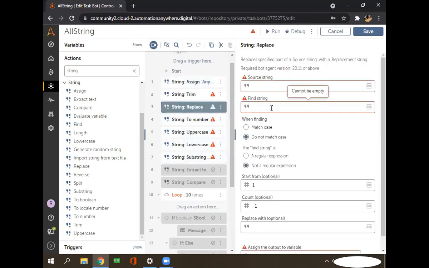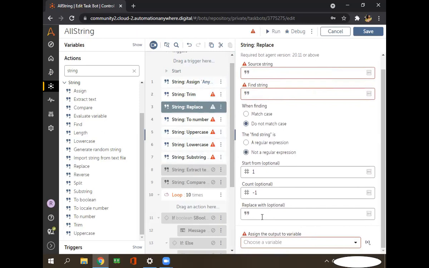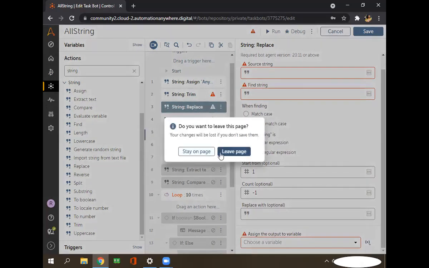I search whether automation is present in the complete string, and if it is present, I replace it with the other keyword. I hope you understand this command, and I'll explain the remaining commands in the next session.